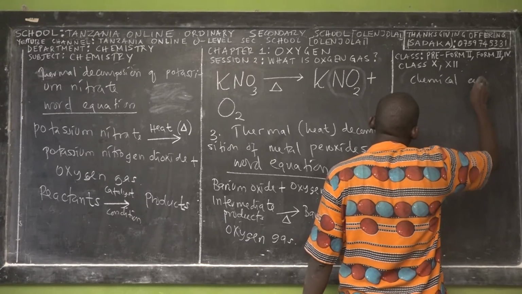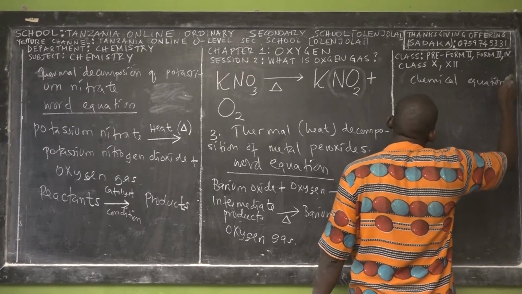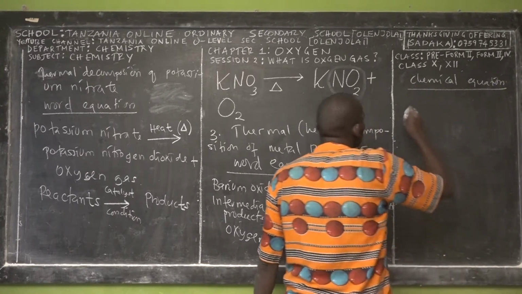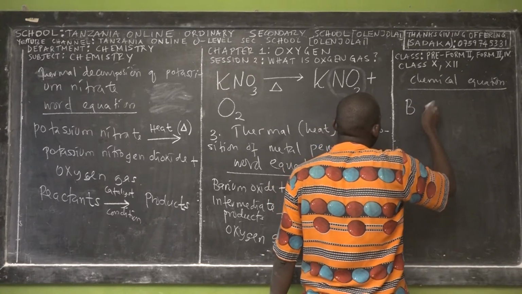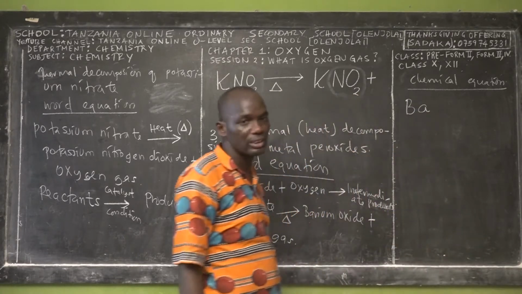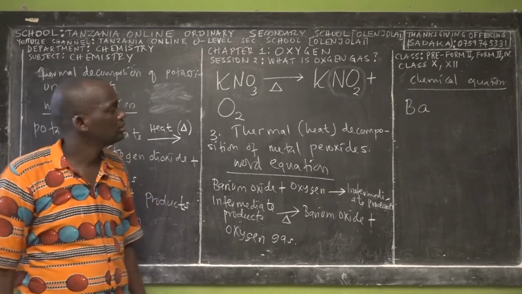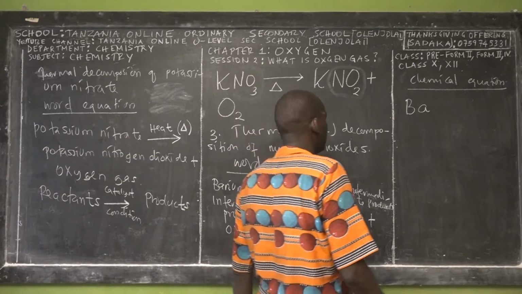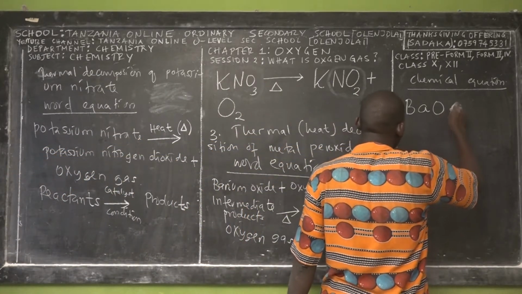We write a chemical equation by using what? Symbols. Okay? Barium, say barium. The chemical symbol of barium is this one, capital B and small a, Ba. And then barium oxide. So we have barium oxide.